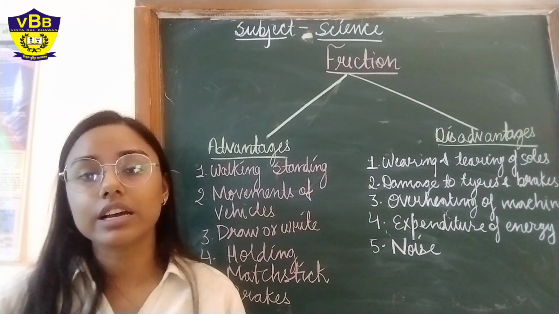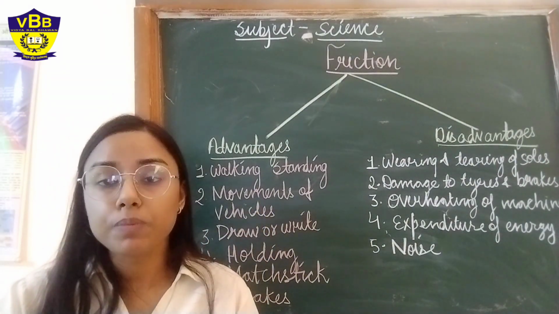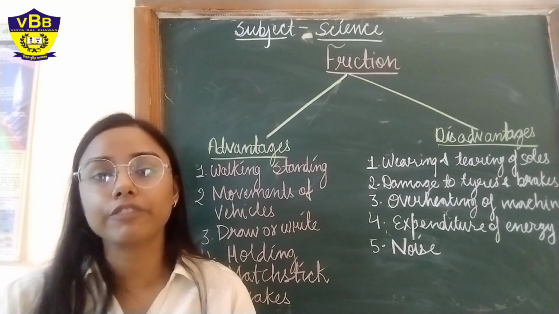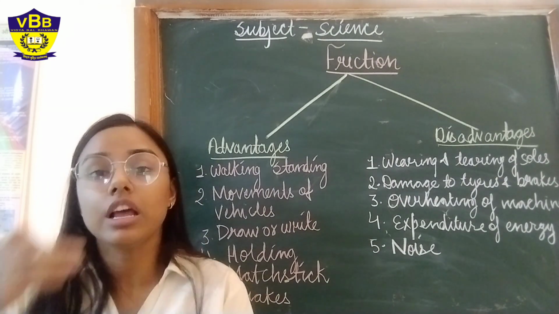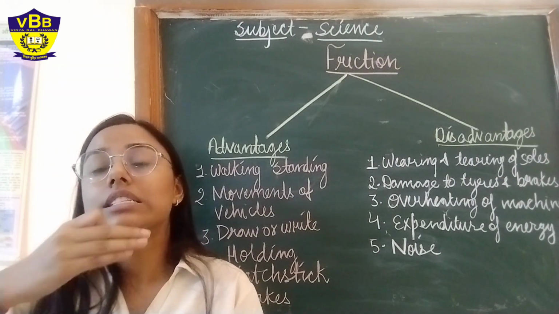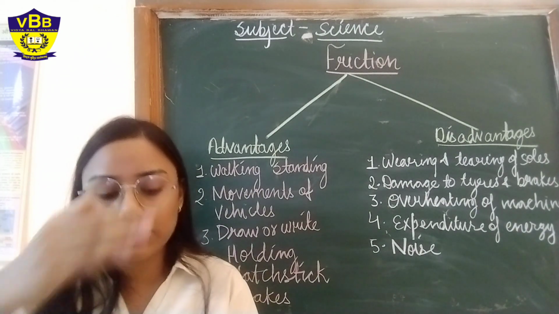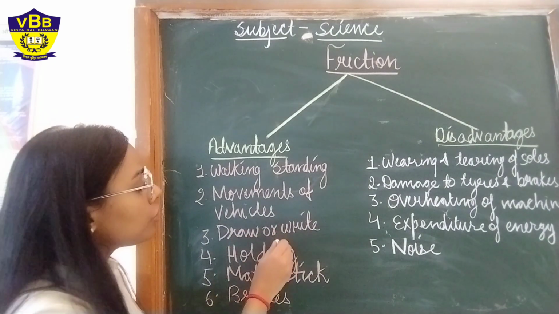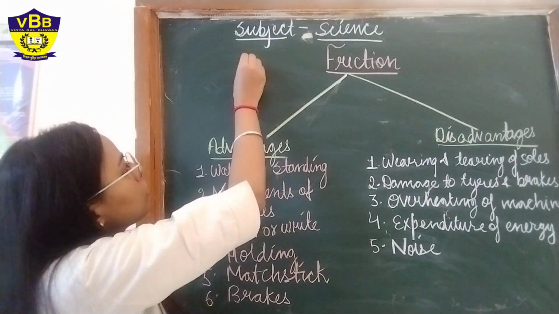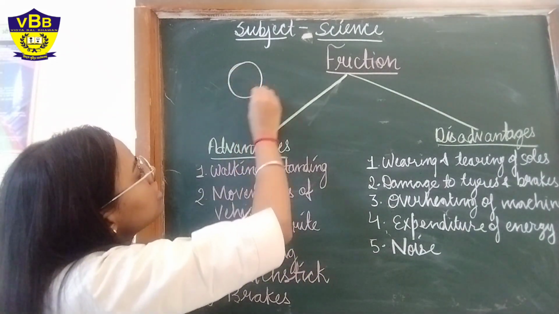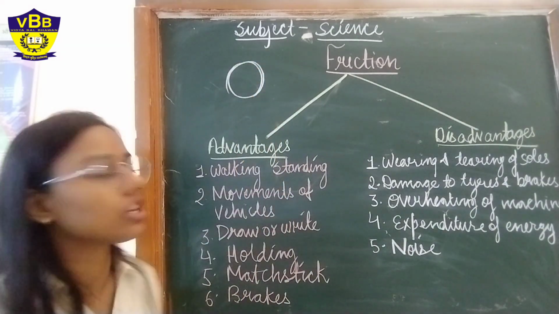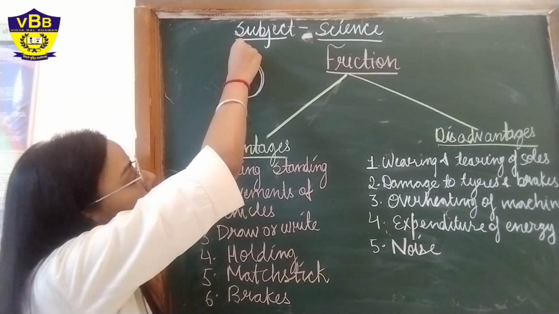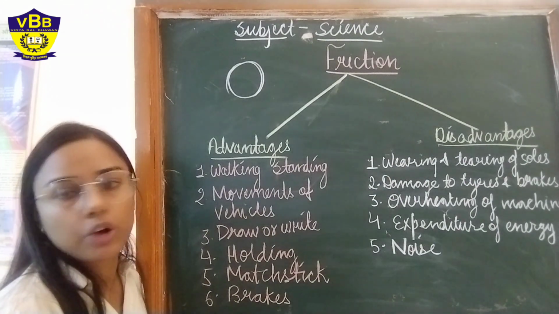Now see, vehicles are also able to move properly because of the friction. If there would be no friction, the vehicle would slip on the surface instead of moving, right? Then next one is draw or write. I am able to draw anything on the surface because of the friction. If there was no friction, my chalk would have slipped right now, right?